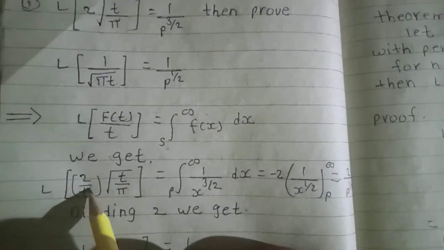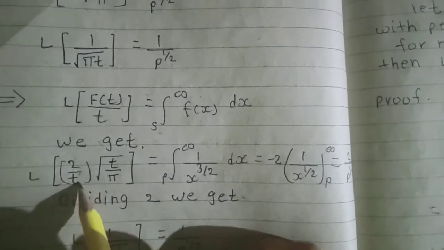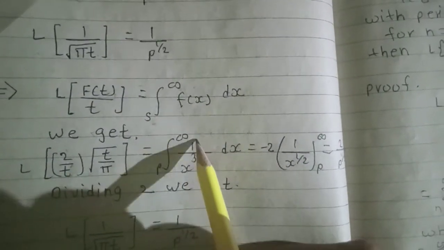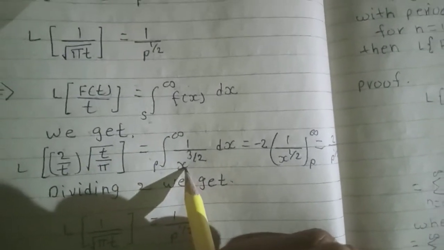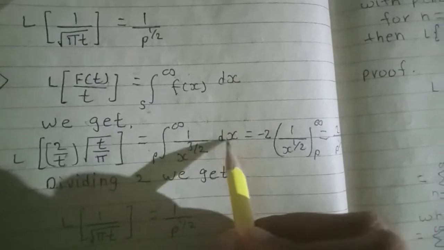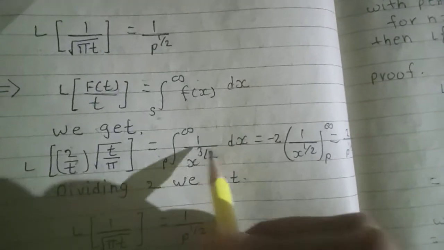So 2 root of t divided by pi, divided by t, is equal to integration 0 to infinity 1 by x raised to 3 by 2 dx. Here we replace p by x, so x raised to 3 by 2 dx.